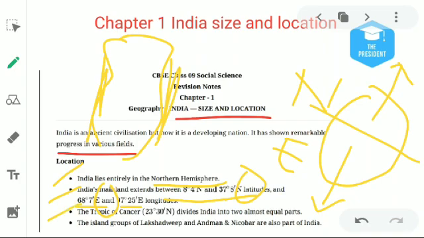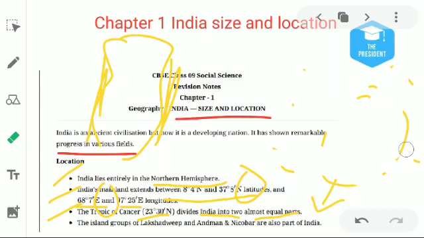Tropic of Cancer, whose coordinate is 23 degree 30 minutes north, divides India into two almost equal parts. As we know, our country is divided by the Tropic of Cancer line into two parts. And also there is a mountain named the Vindhyan Range. Yes, Vindhyan Range. I discussed it in the last class. The Vindhyan Range also divides our country into two equal halves. Remember it, okay? The island groups of Lakshadweep and Andaman and Nicobar are also part of our country.